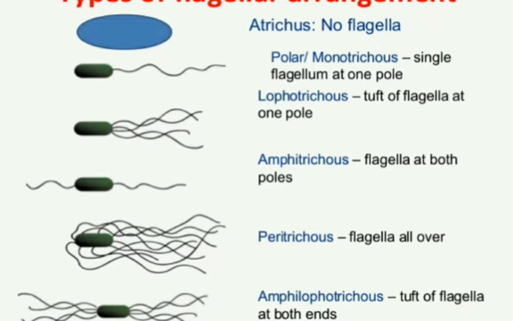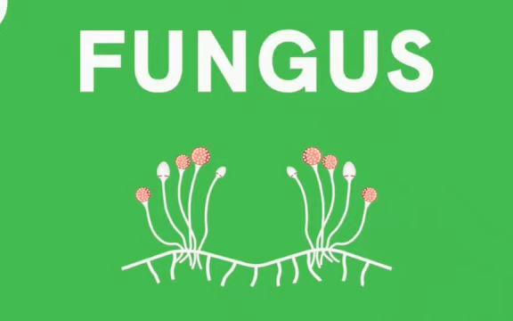Next, types of flagellar arrangement. The first one is no flagella. The second one is a single flagellum at one end. The third one is a tuft of flagella at one pole. The fourth one is both poles, and the fifth one is flagella all over.